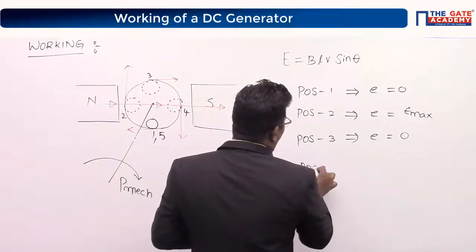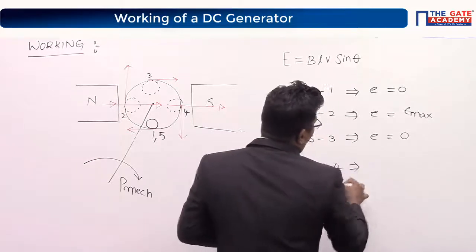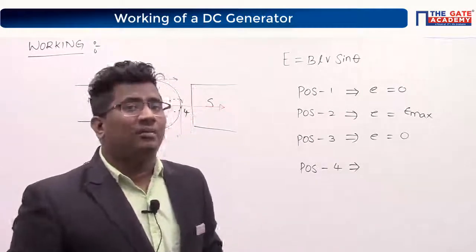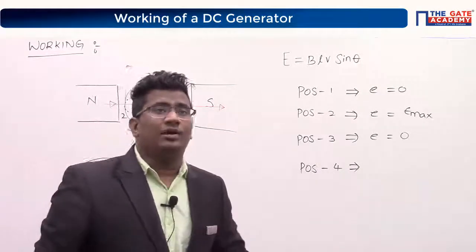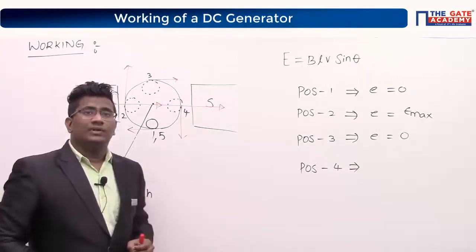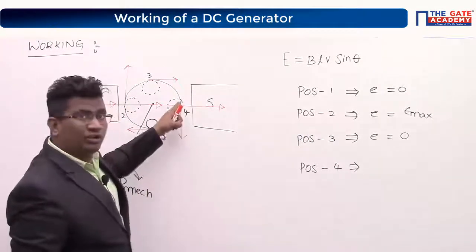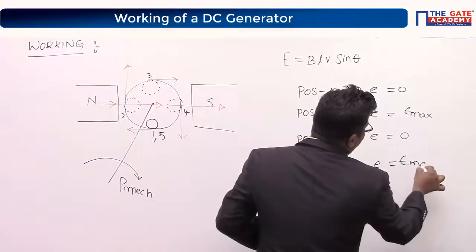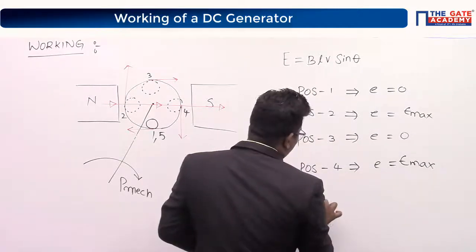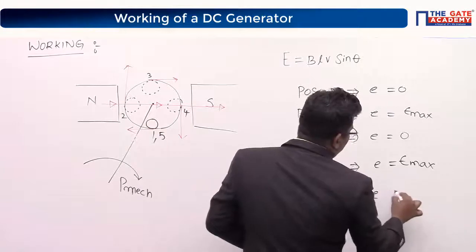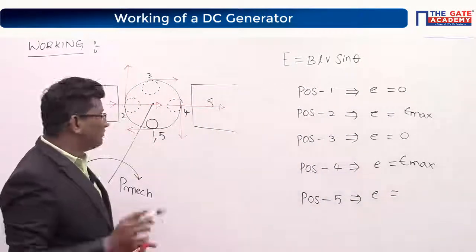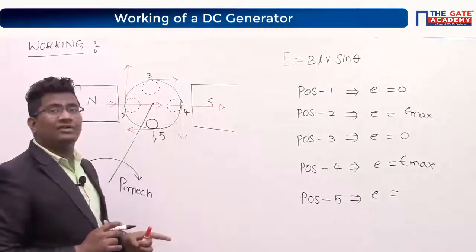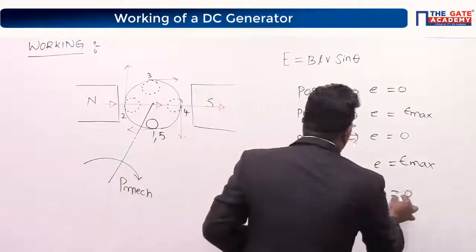Now, at position 4, come on tell me, what is the angle between the field and the conductor? Perpendicular or 0? Yes, sir. 90 degrees. Therefore, induced EMF is equal to E maximum. Again at position 5, induced EMF equal to what? Now you tell me. At position 5, what is induced EMF? Position 5 means 4 to 5. Yes, very good. Induced EMF is equal to 0.